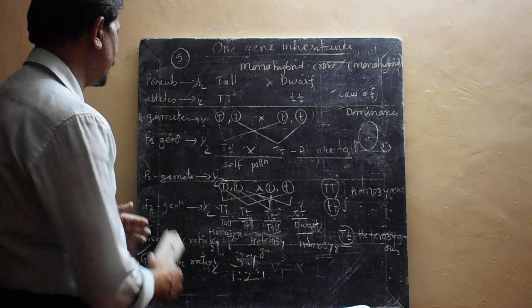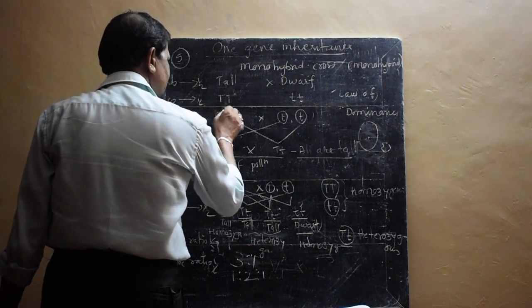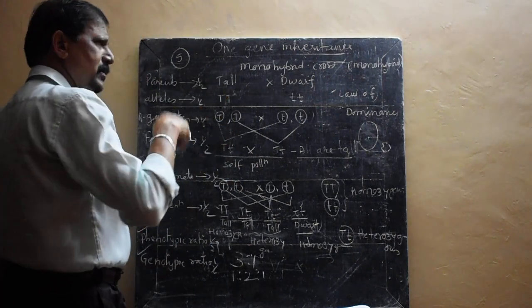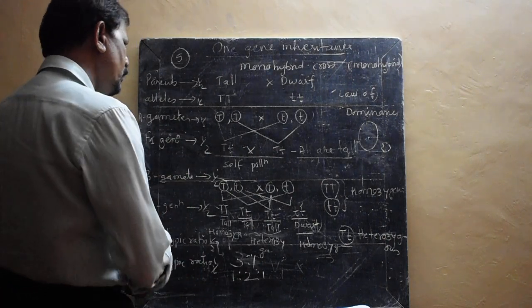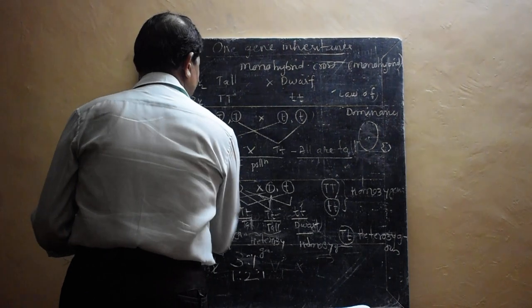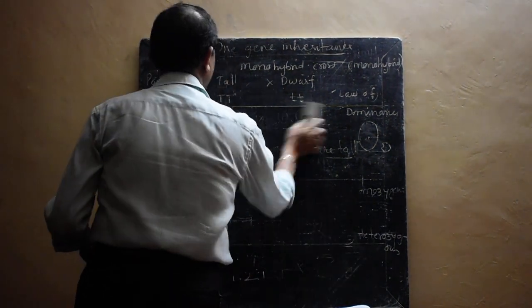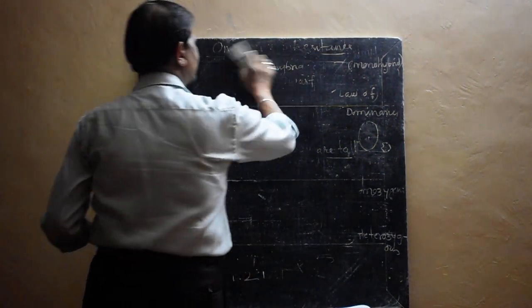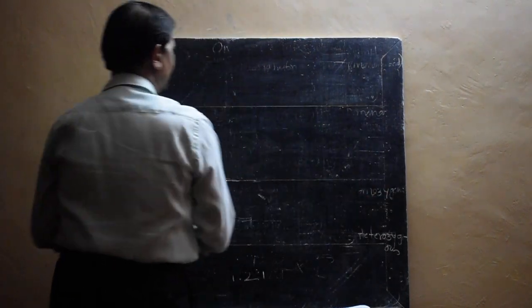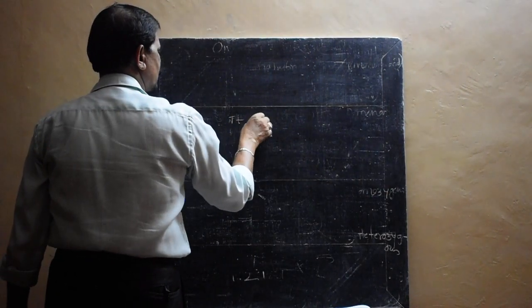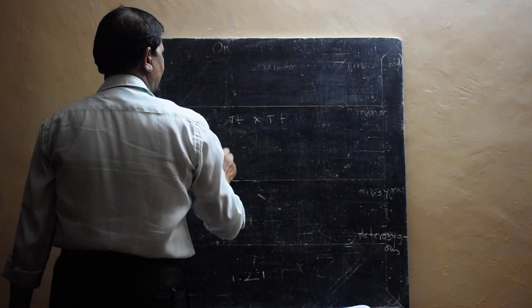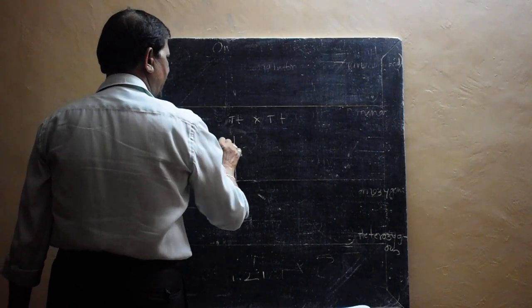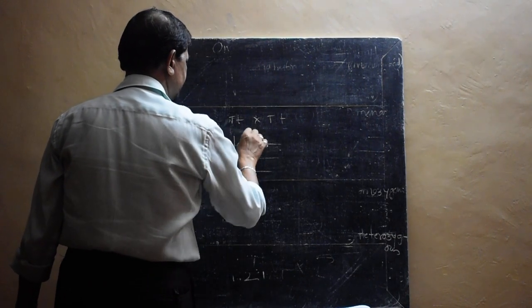You have to write it correctly. Particularly, you have to write the gamete always inside a bracket, the round bracket, like this. And in the book another type is given for crossing of this pair. For example, I will show that they have given like this. See, if it is capital T, small t, capital T, small t, if it is crossed, they have made the checkerboard system like this.